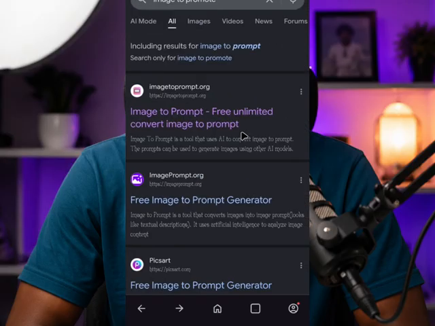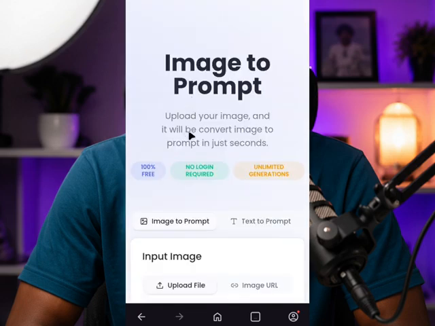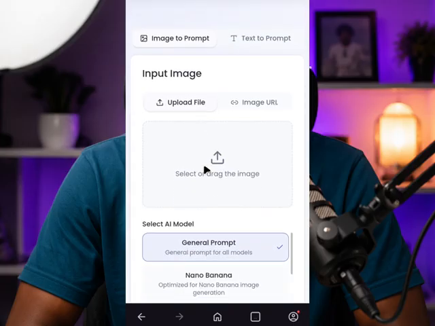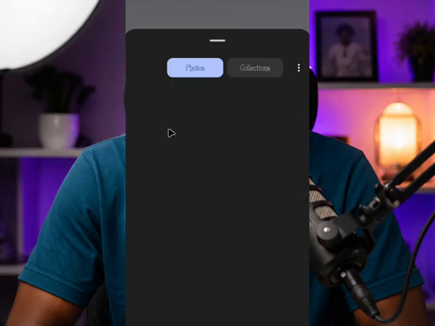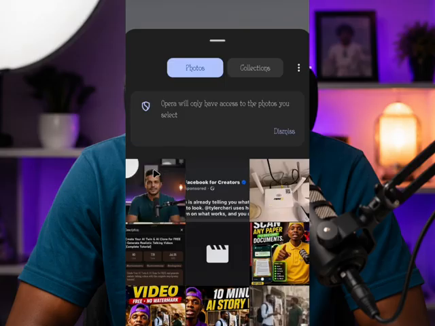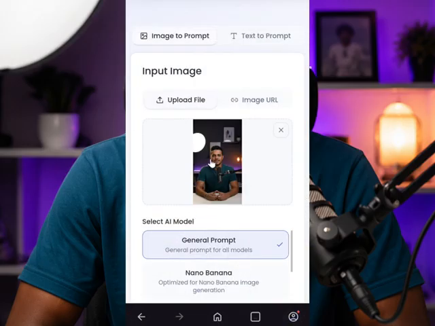Now the next thing we are going to do is to go to your browser, where you are browsing, and search for image to prompt like this. This first one you are seeing here, you just tap on it. When you tap on it, you don't need to register. All you need to do is click on this upload side, and you upload the image you just downloaded. Now this is the image we upload. This is just like a bonus part I'm showing you guys right now.